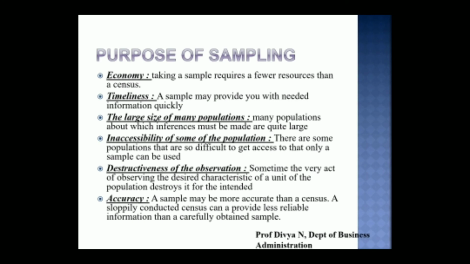Last point talks about accuracy. Accuracy is nothing but when a comparison is again done between the census survey and the sample survey. In a census survey, you don't know who the respondent is. You don't know if you are going to get the right information from the entire population. So it is always better to select the representatives who are knowledgeable, or who are going to be able to give the right information, the data the researcher requires.